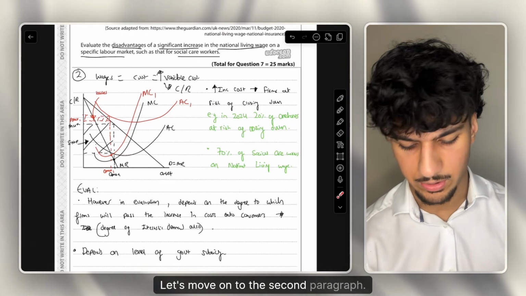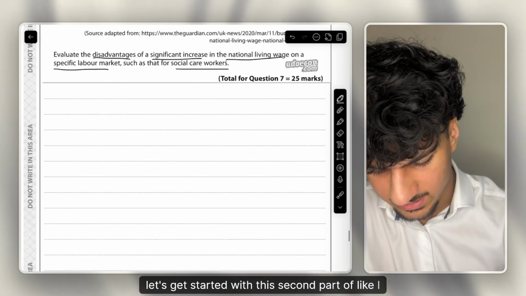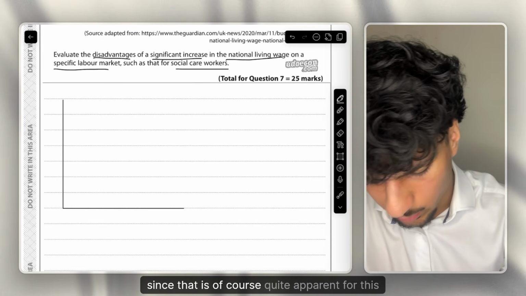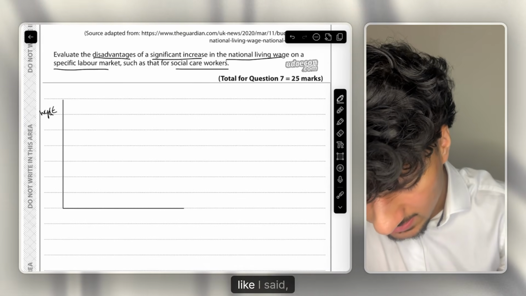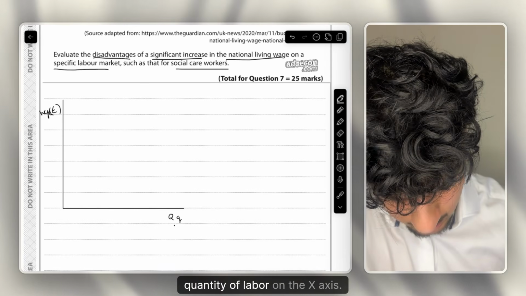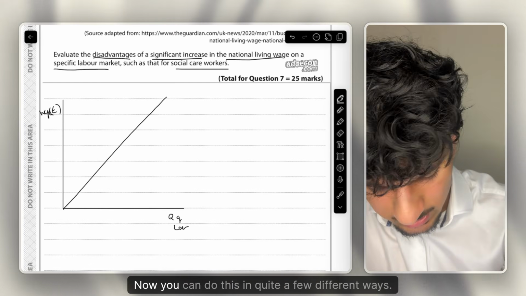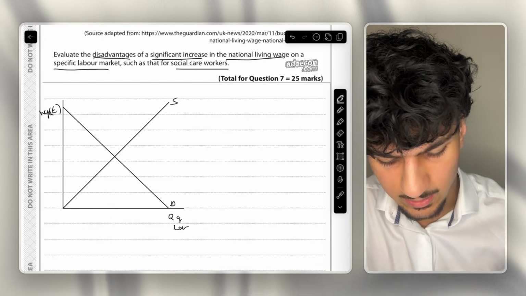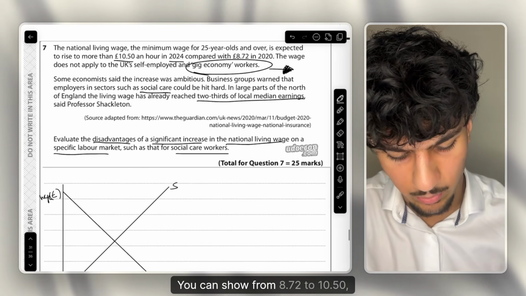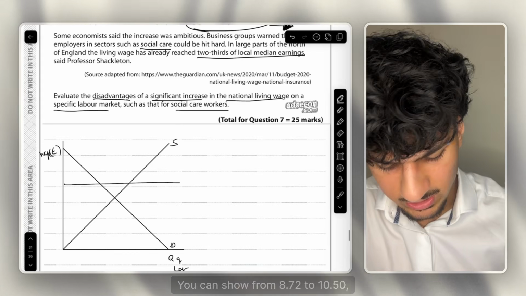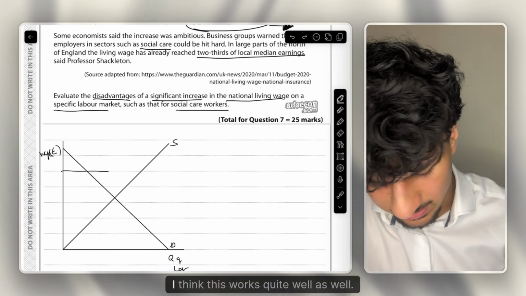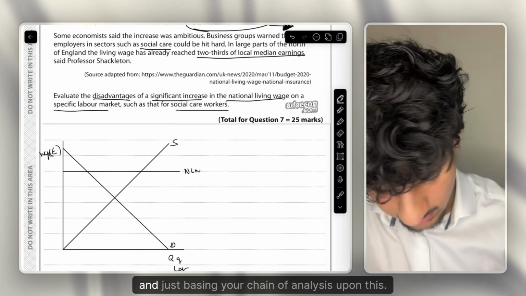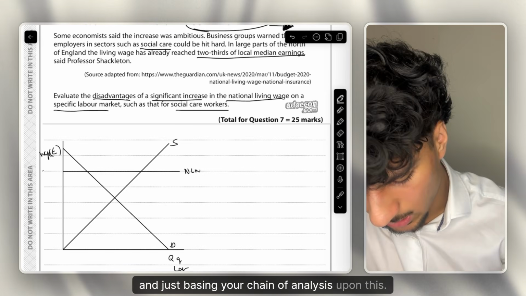Let's move on to the second paragraph. So let's get started with this second paragraph. Like I said, it is just going to be a simple minimum wage paragraph, since that is of course quite apparent for this question. So of course, wage on the y-axis, quantity of labour on the x-axis. Now you can do this in quite a few different ways. You can show the two changes in national living wage, from £8.72 to £10.50. You can show it like that, but very simply, I think this works quite well as well: just talking about the new national living wage and basing a chain of analysis upon this.